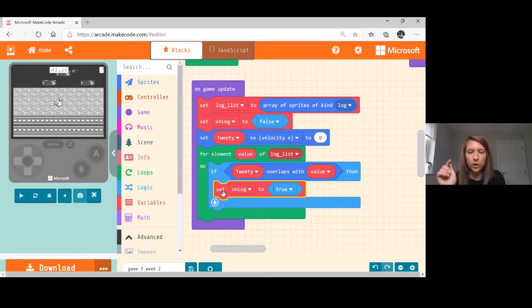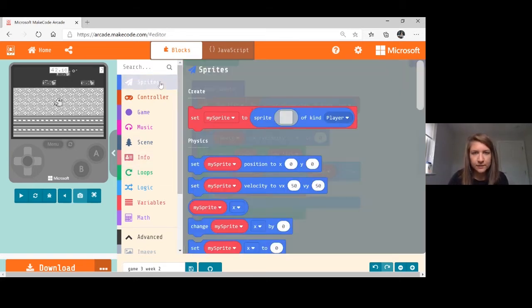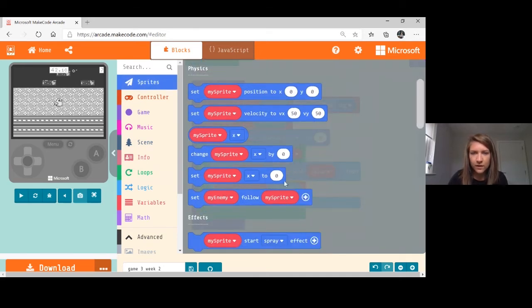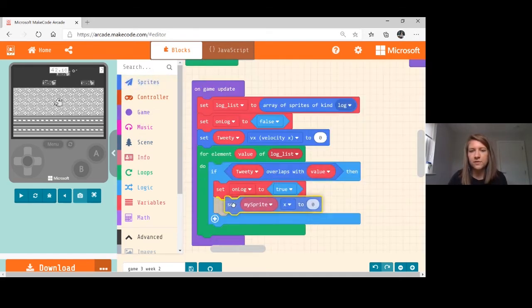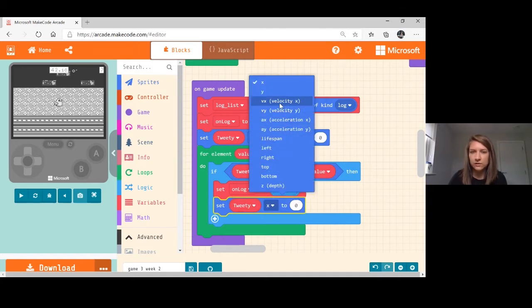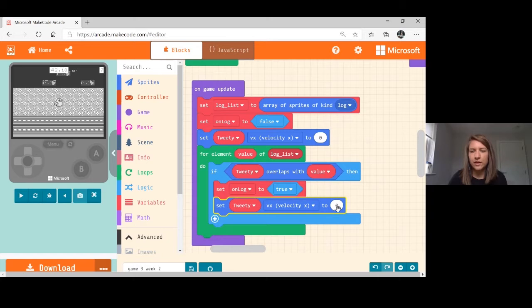And then we're also going to get Tweety's velocity to match, okay, with the log's velocity. So we are going to go into set. Again, we've done this one already even today. This one here. We just have a few steps involved. And we are going to say set Tweety's velocity, remember, on X, so vx 2. Now, instead of a number here, remember, we want Tweety's velocity to match to whatever log Tweety's on. Okay, that velocity, because remember, it could be right or left.